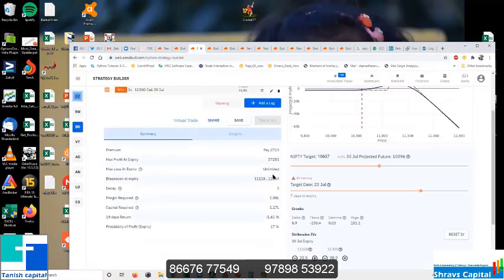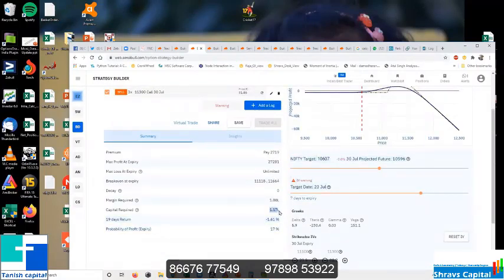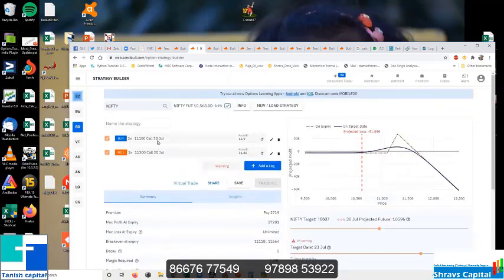Still capital will reduce because whatever I have bought and whatever I have sold, I have kept in a ratio less than 2, because 3 by 2 is 1.5 only. I think some people are raising their hands. Just a second. So this you can do. How to analyze open interest. Like this you can build your position.